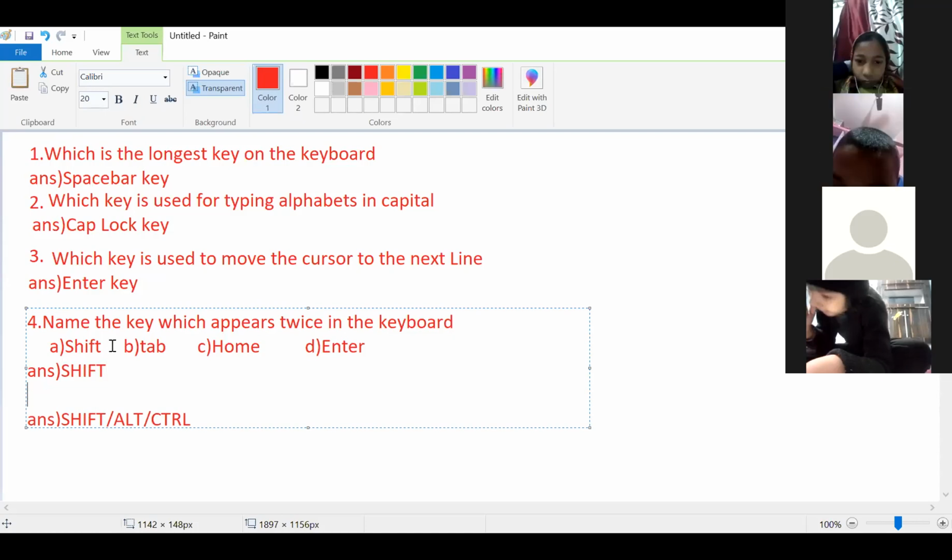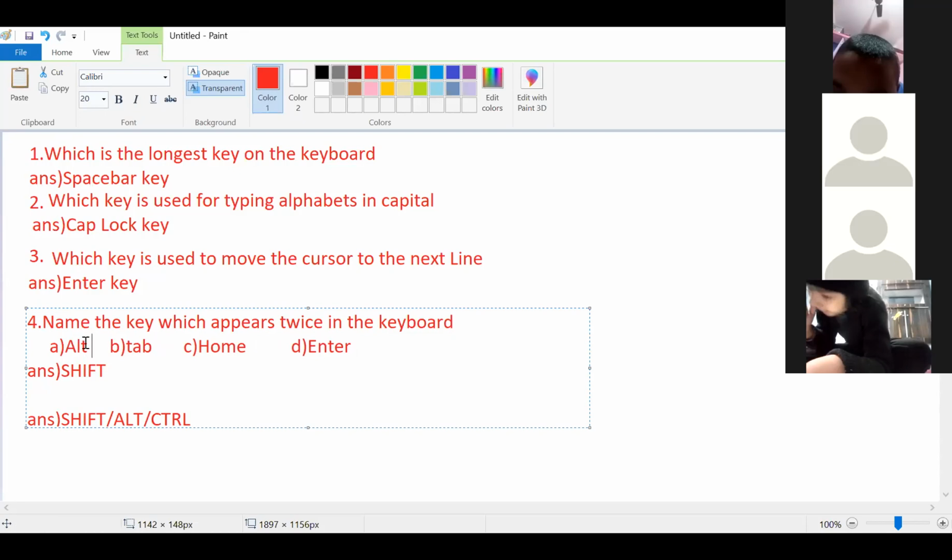If the option itself does not have shift, suppose the option is alt, there is no option of shift, in that case the answer will be alt.